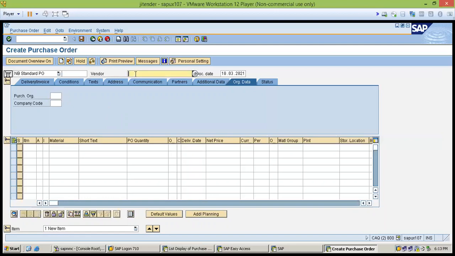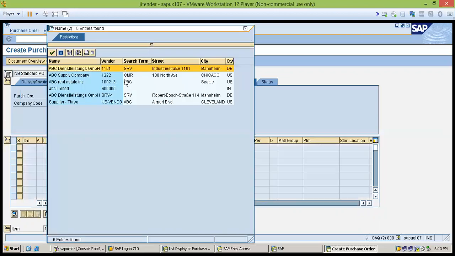Here, what is the basic information? You have all the request details, like what is required, how much is required, and when it is required. Now you are going to purchase the material or services, so you have to find out the supplier and enter the supplier code. If you know the vendor code, you can enter the vendor code and supplier here. After entering the vendor code, you can also see how many vendors are available in the system, and you have to choose your own.